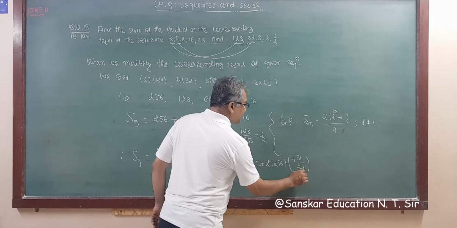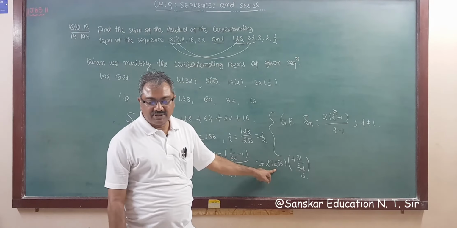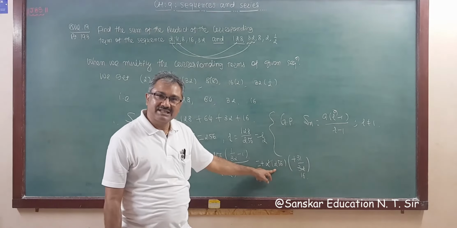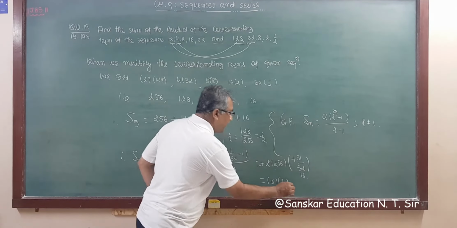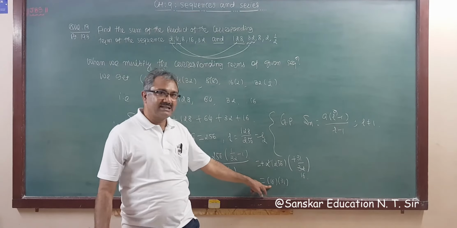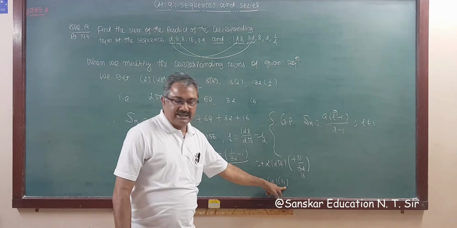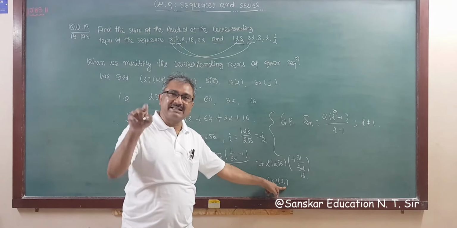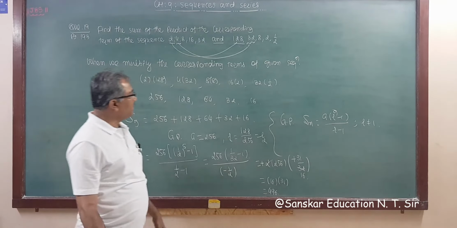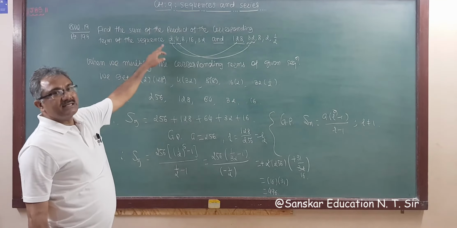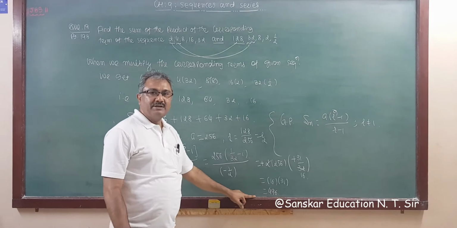Okay, this is 16, and 16 into 256. Simplify this term. We get again 16 because 16 square is 256. So the answer will be 16 into 31. If we multiply 16 by 31, 16 into 3 is 48, so 480 plus 16, that is 496. So the sum of these terms is 496.